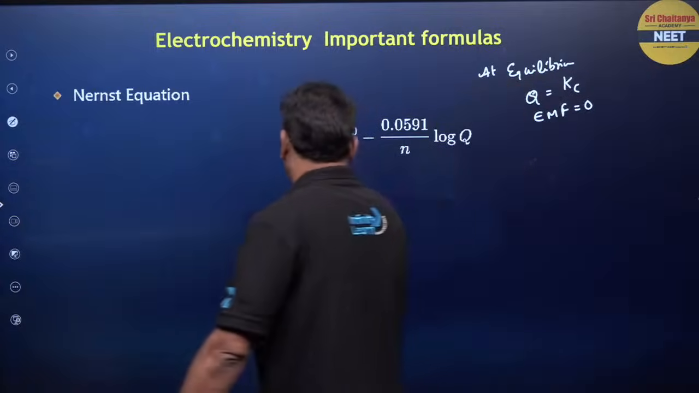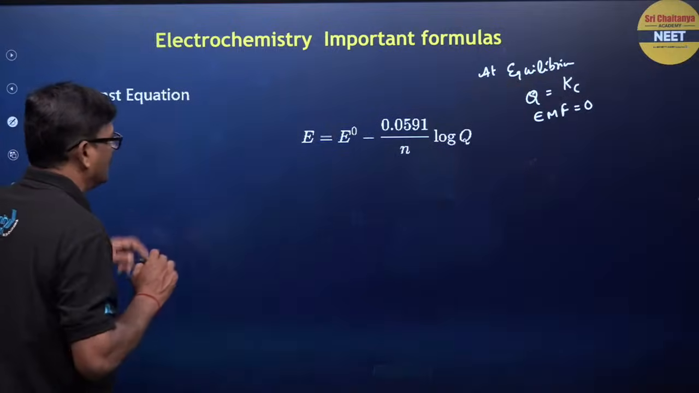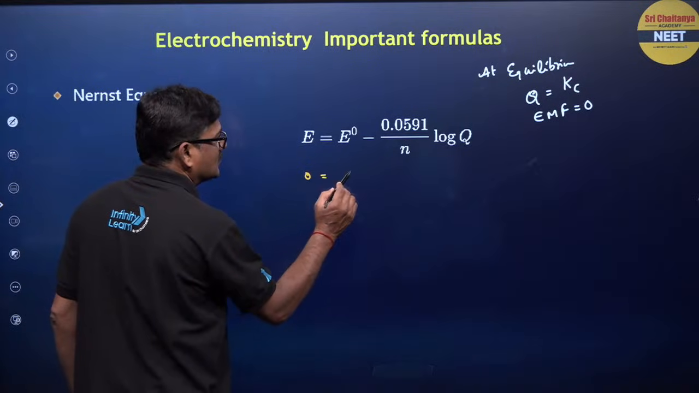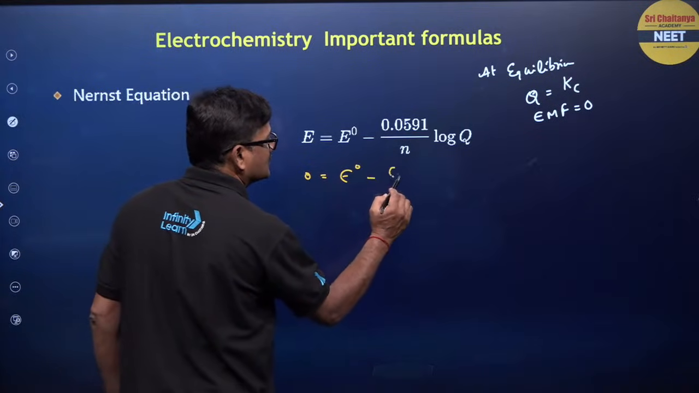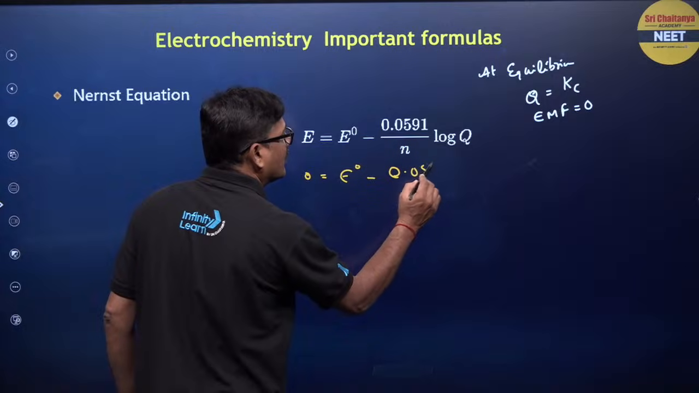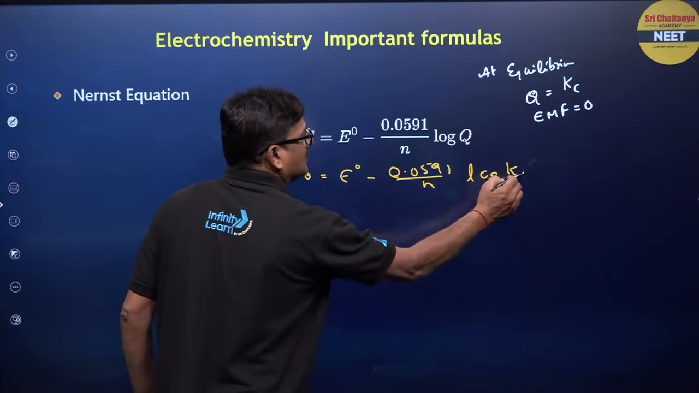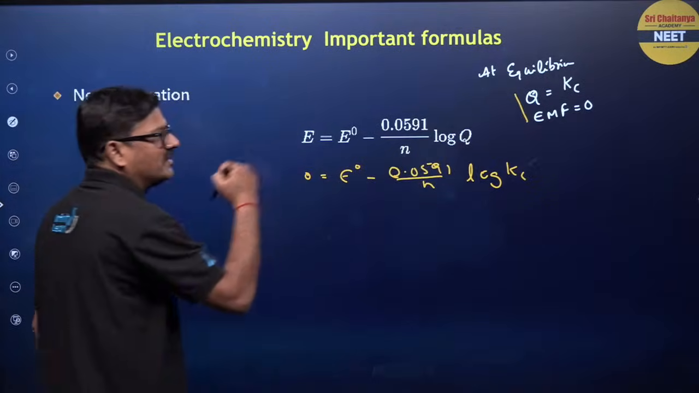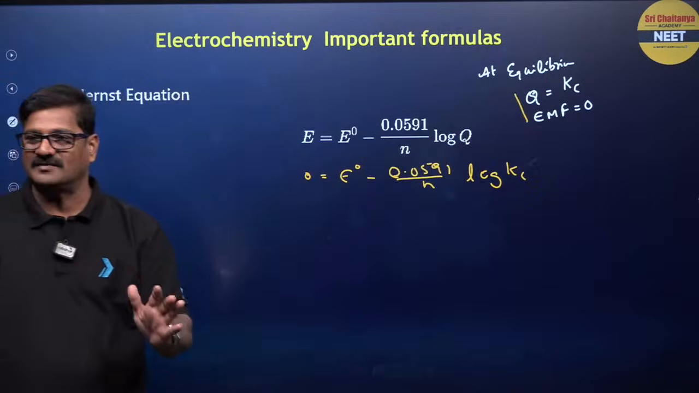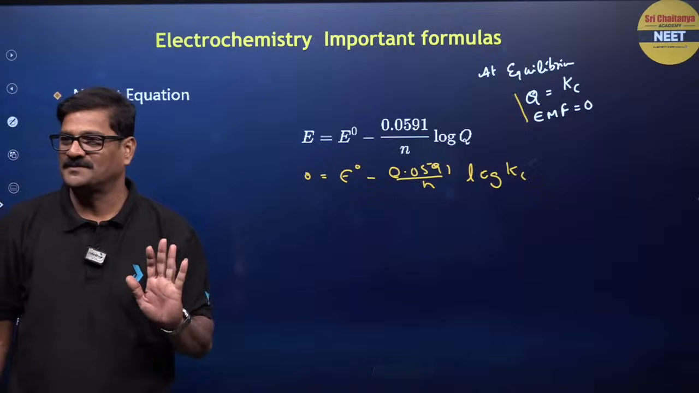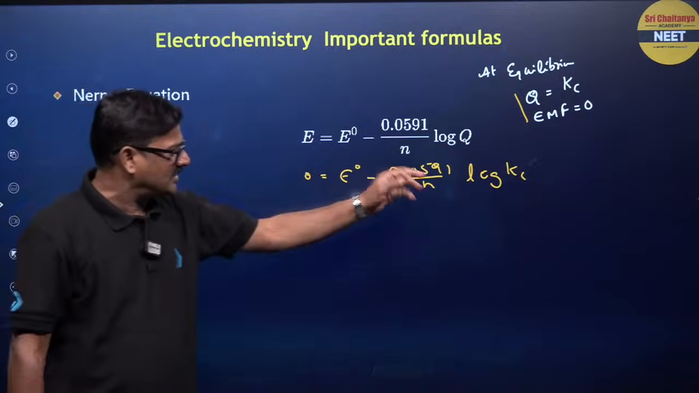So, making it 0 is equal to E naught cell minus 0.0591 by n log Kc. So, this is the condition we are applying here. We are not doing any mathematical derivation, bacho. Fine. From there, the equation for Kc can be written.